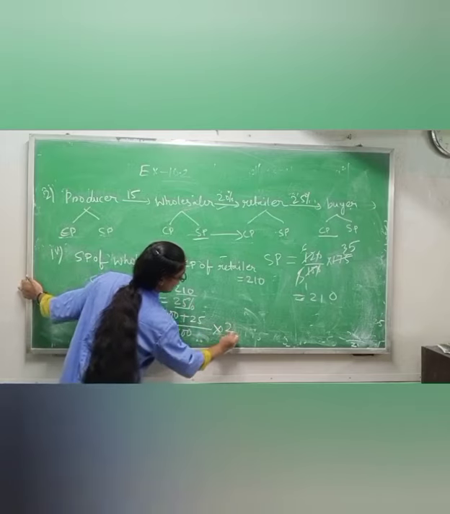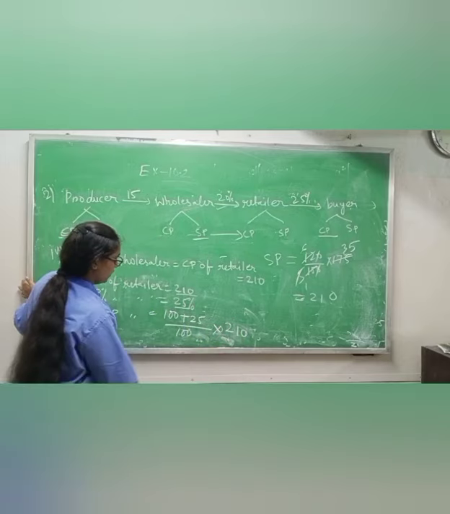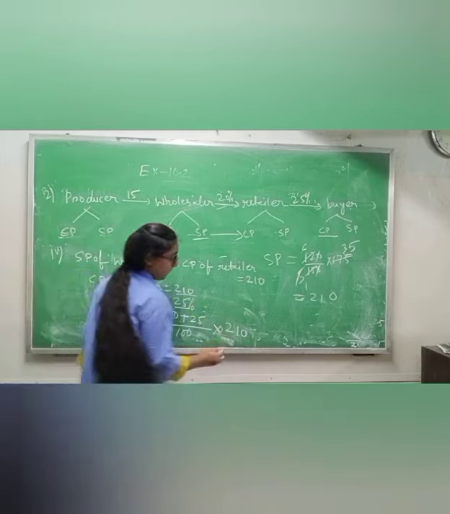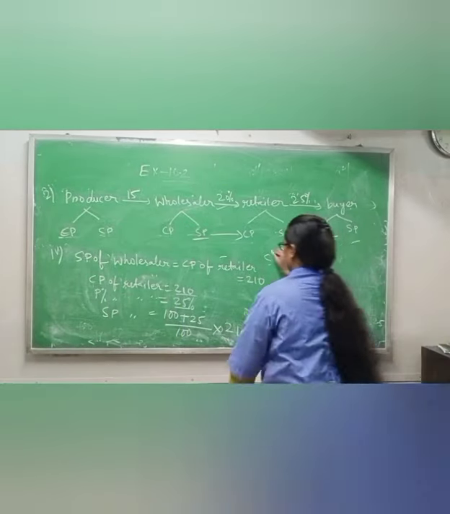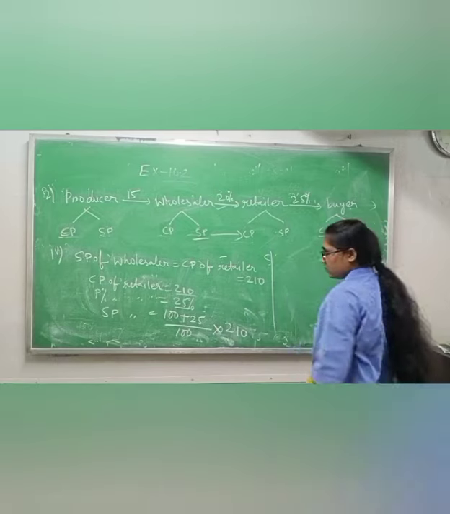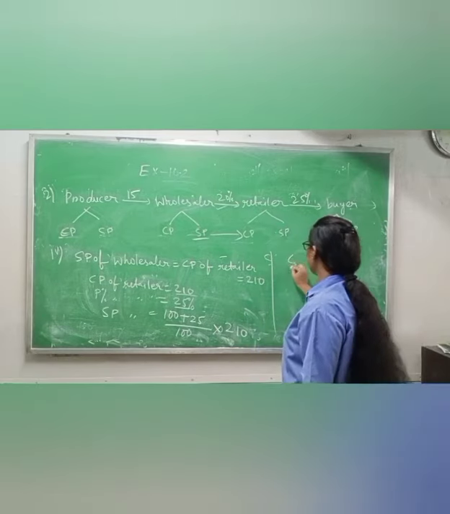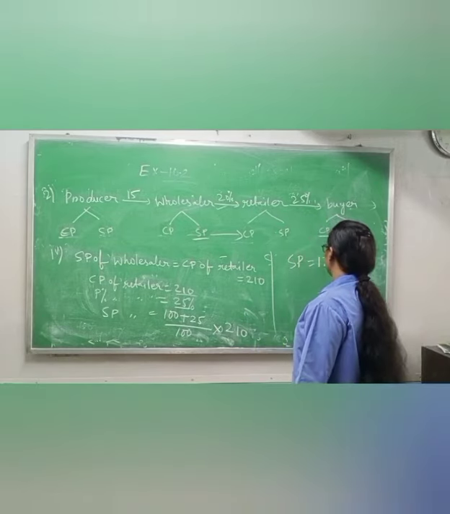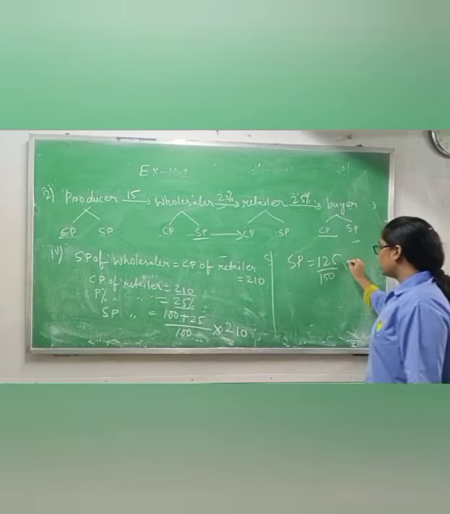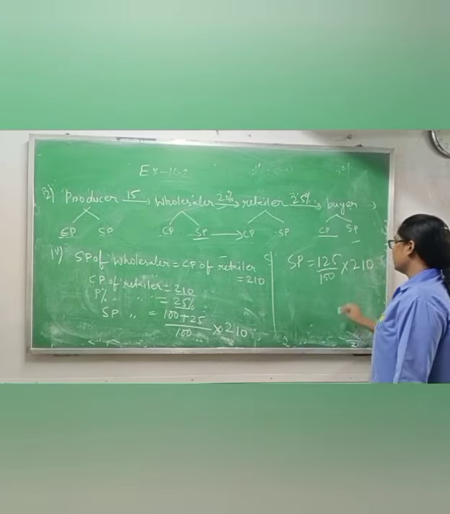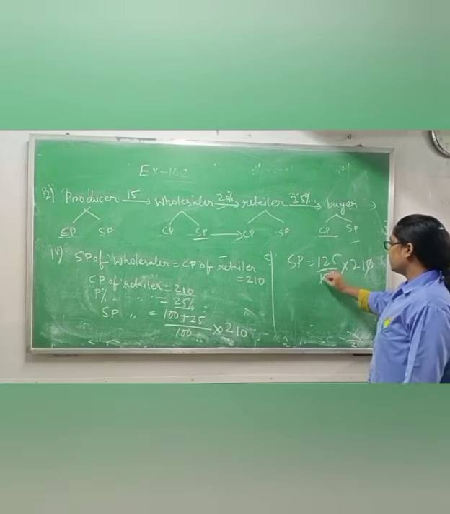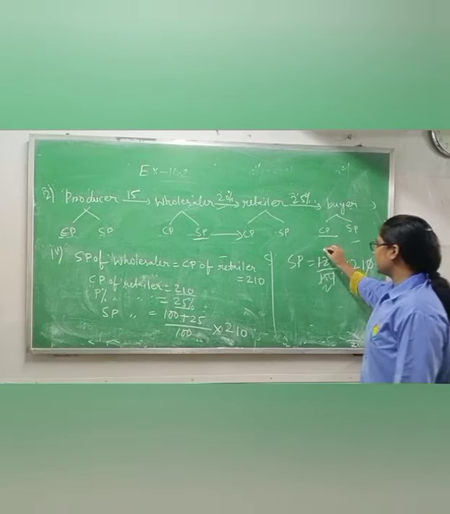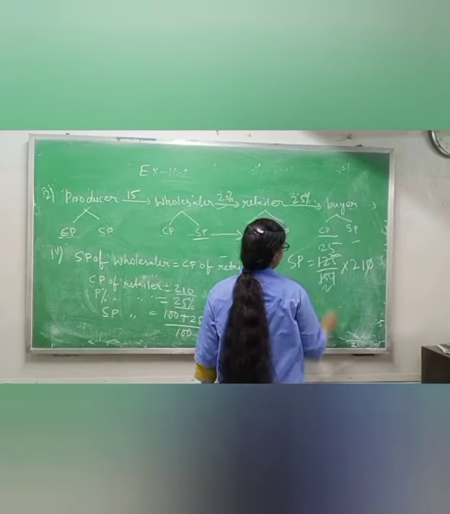CP means cost price, which is 210. So SP equals 125 by 100 into 210. 0 0 will cancel. 5 2s are 10. It will come 5 5s are 25.